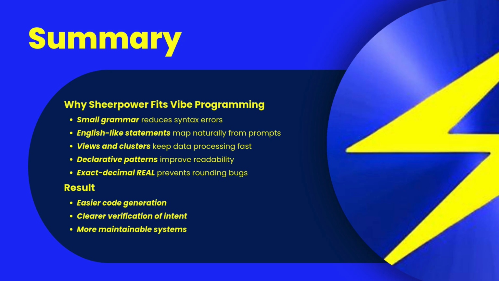In the era of AI-assisted development, programming languages are no longer used only by humans. They are also targets for code generation systems. Languages with small grammars, consistent patterns, and deterministic behavior provide a simpler and more reliable foundation for building software. Sheerpower was designed with these principles long before AI coding became common. As a result, it aligns naturally with the goals of Vibe programming, making programs easier to generate, verify, and maintain as they grow.